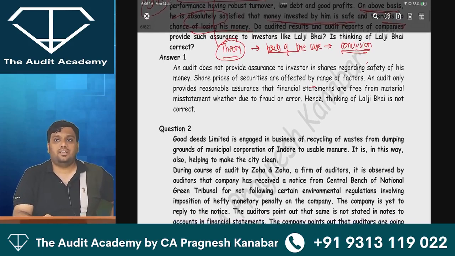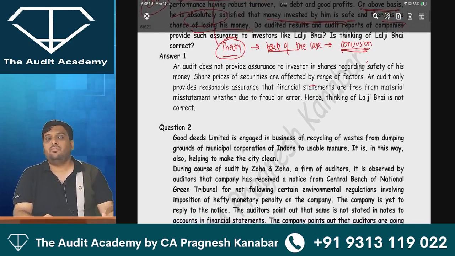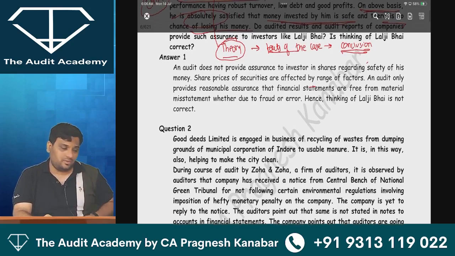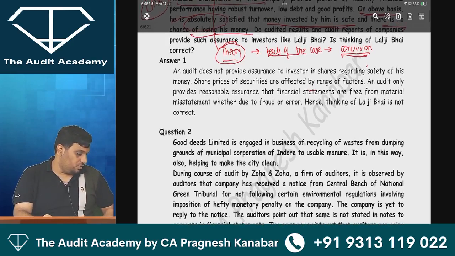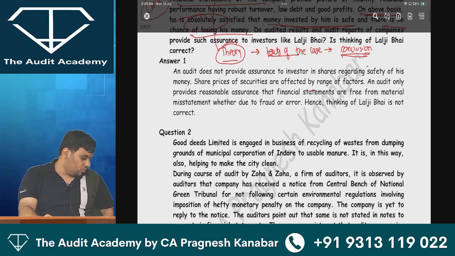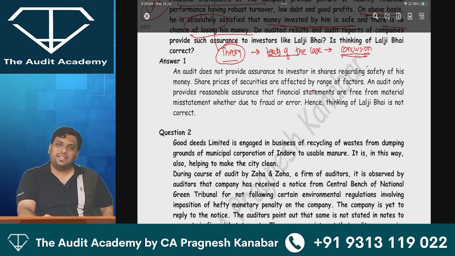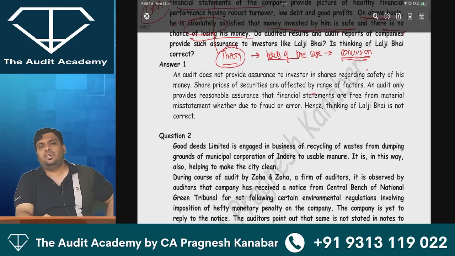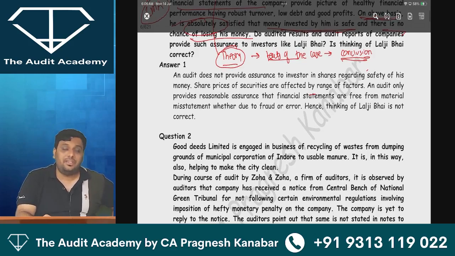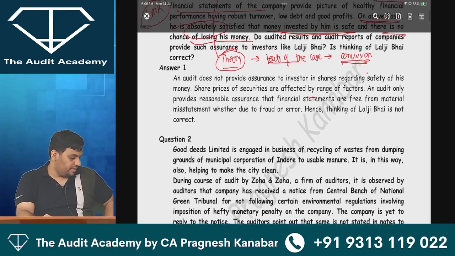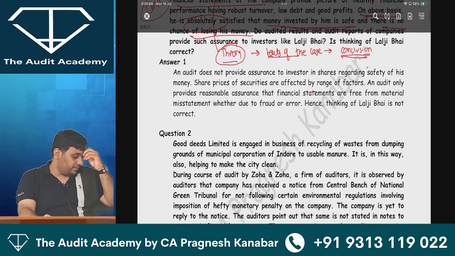As per your accounting standard, if a company receives a notice from a government department, is the company expected to give it in the notes to accounts? Yes or no, sir? If you receive a show cause notice and such, are you supposed to give it in the notes to accounts? Yes. Contingent liability. If the chances of losing your money are more, then you need to create a provision. In which accounting standard have you studied this? All right, AS 29. Correct. Very good.